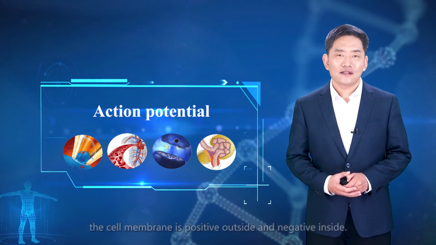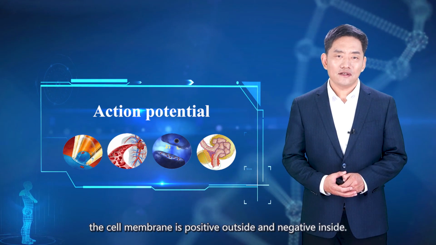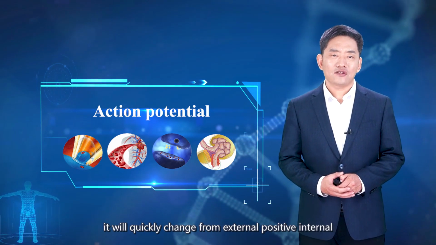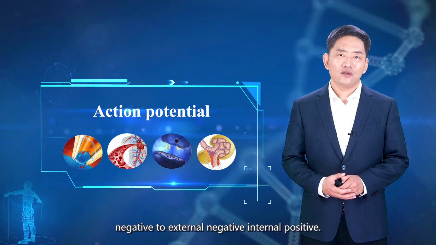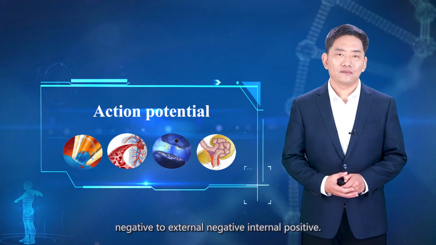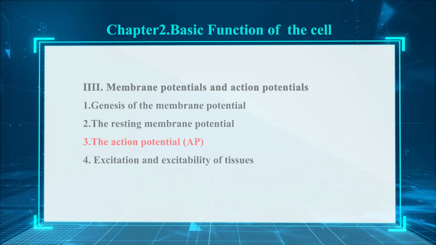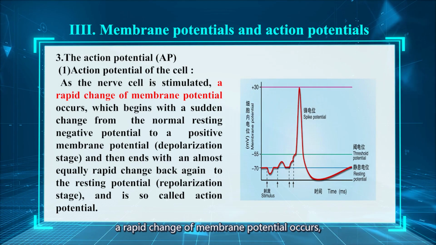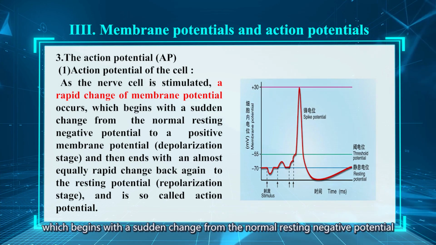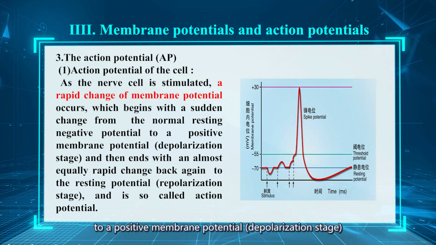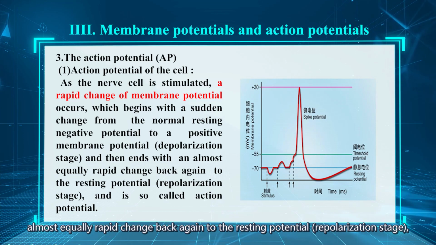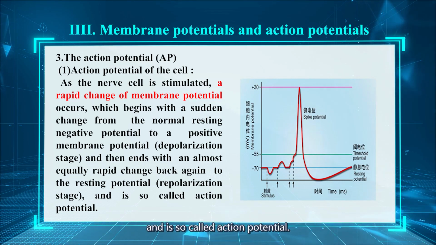In resting state, the cell membrane is positive outside and negative inside. When the cell is stimulated, it will quickly change from external positive internal negative to external negative internal positive. The action potential. As the nerve cell is stimulated, a rapid change of membrane potential occurs, which begins with a sudden change from the normal resting negative potential to the positive membrane potential, and then ends with an almost equally rapid change back again to the resting potential and is so-called action potential.